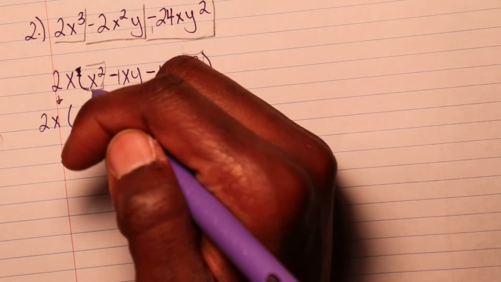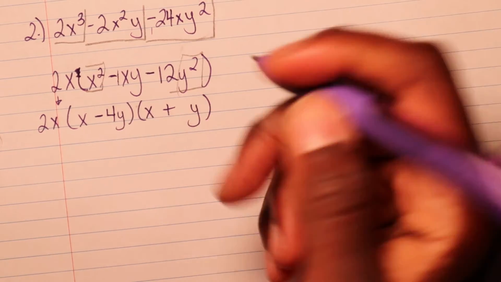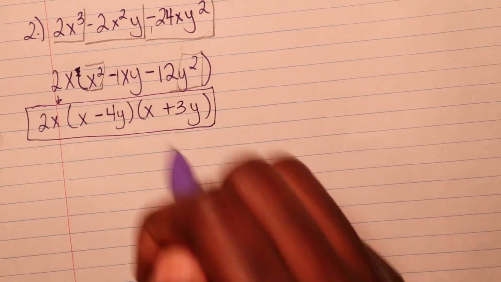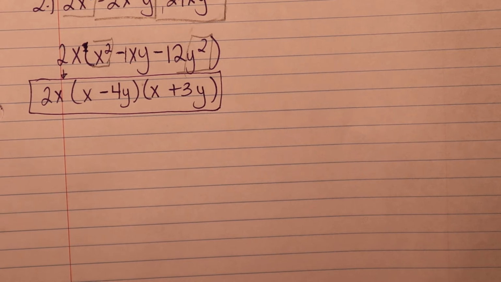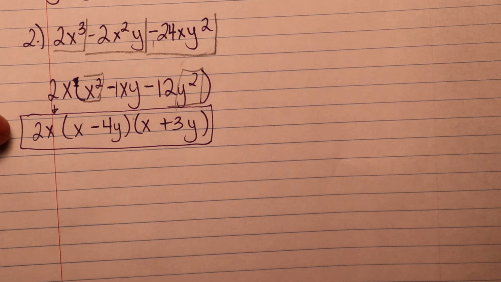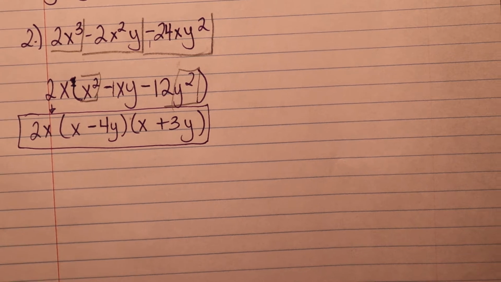So we'll put a 4 right here, and we'll put a 3 right here, and this right here would be your final answer. Like I said, on your own you can check, you can simplify it to get it back to the original problem. Depending on who your teacher is, they'll probably like this better, but this is also correct, just letting you know.